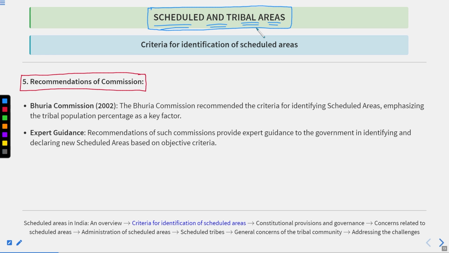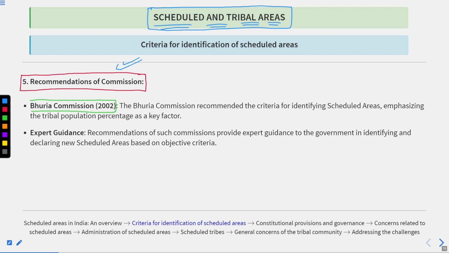To overcome these challenges, the government appoints commissions. The commissions are made up of experts, so they have the expertise and also the efficiency. And because they are appointed to dedicatedly look after some purpose, they also have sufficient time. When we talk about the schedule and tribal areas, the main commission is the Bhuria Commission.